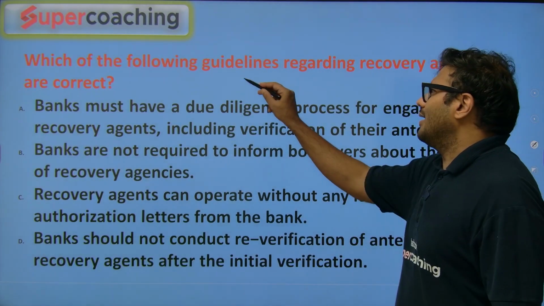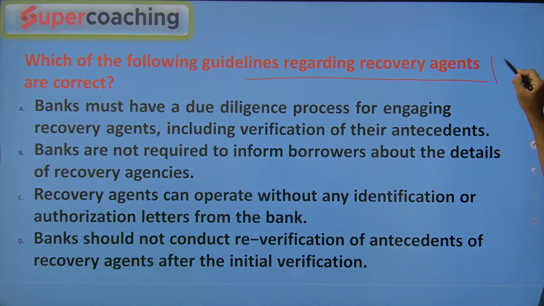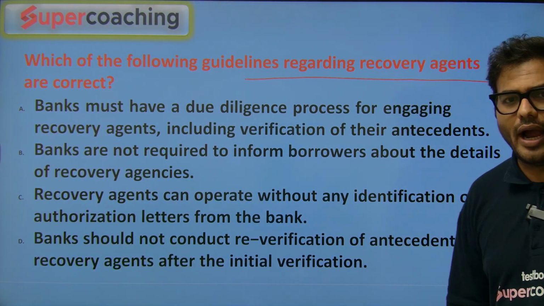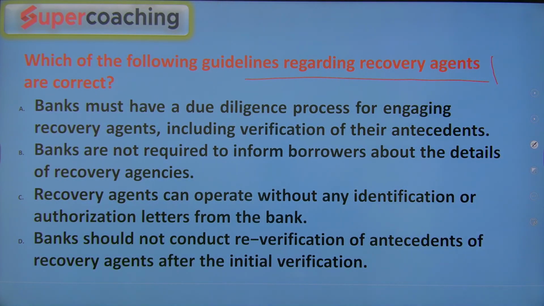Which of the following guidelines regarding the recovery agents are correct? There is a question in front of you. Banks must have a due diligence process for engaging recovery agents, including verification of their antecedents. Banks are not required to inform borrowers about the details of recovery agents. Recovery agents can operate without any identification or authorization letters from the bank. Banks should not conduct re-verification of antecedents of recovery agents after the initial verification.